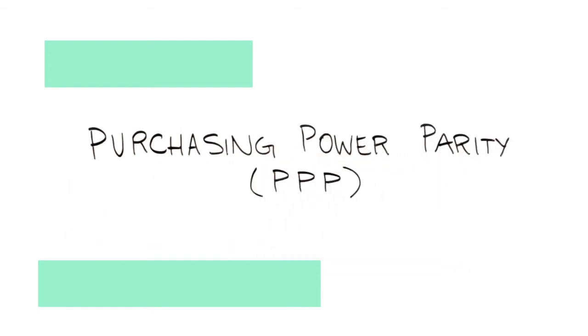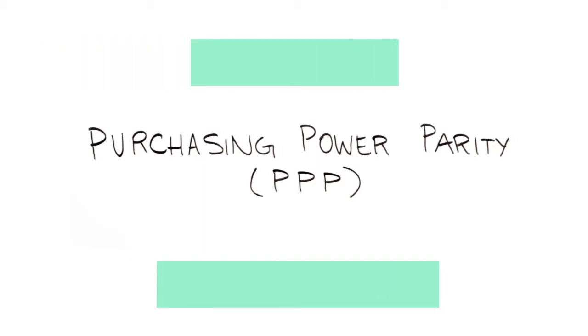This difference is accounted for in a measure known as purchasing power parity, or PPP. PPP adjusts the level of GDP to account for what things actually cost in local terms. For instance, when adjusting for PPP, the GDP for China moves from $8.2 trillion to $13.4 trillion. This is significantly higher than its nominal GDP.